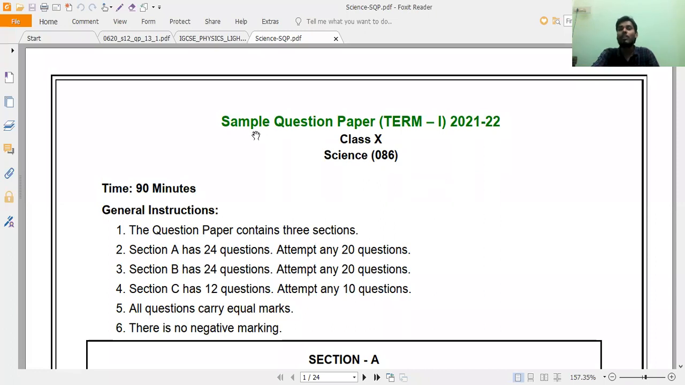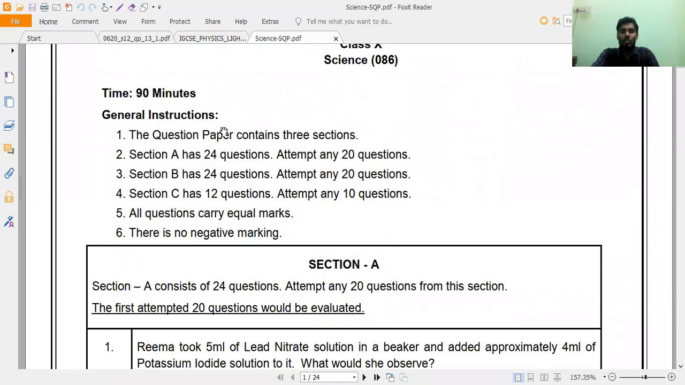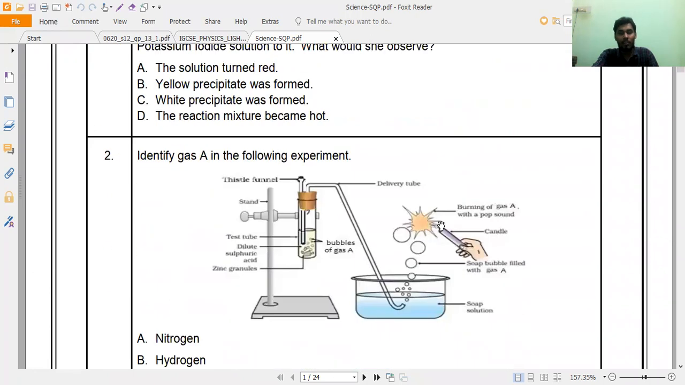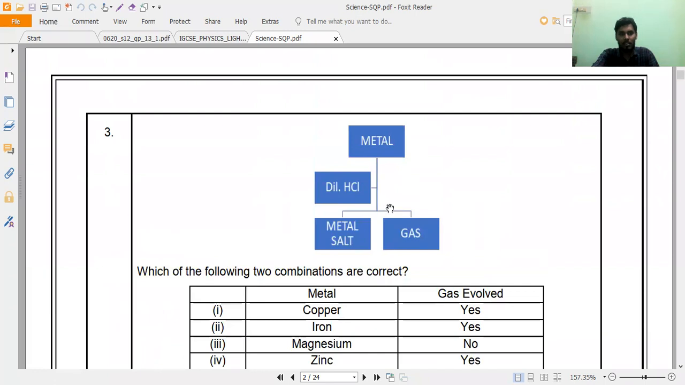If you observe here, this is the question paper released by CBSE, the sample question paper Term 1, 2021-2022. As you all already know, the sections and how many questions are to be attempted, I'm not going to tell you that. Now carefully observe. These questions, for example this one, you have to remember. I will show you questions like these.